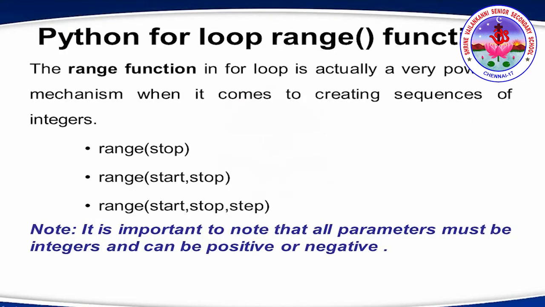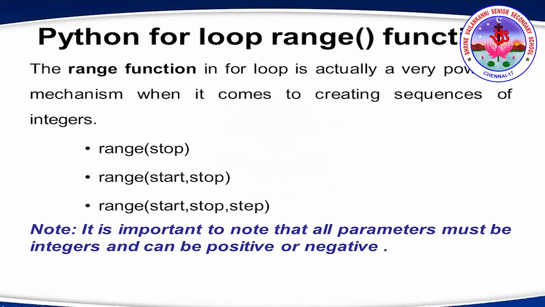Python for loop range function. In for loop, we saw previously that we were using range function. This is a built-in function. Let's see about this, because the for loop mostly uses range function. Range function in for loop is actually a powerful mechanism to create sequences of integers. So we have three kinds of range: range of stop, range of start, stop, and range of start, stop, step. It is very important to note that all the parameters must be integers and can be positive or negative.